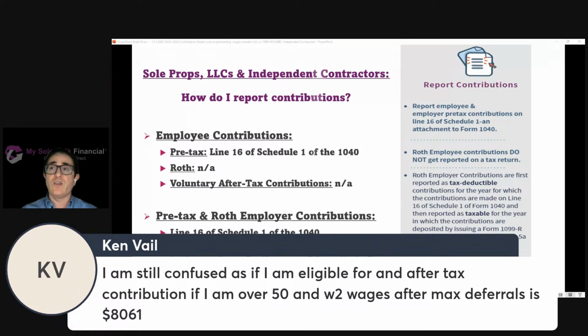Here, their wages are less than the overall limit. Plus, you've got to make sure that the sum of all the contributions that you make, right, employee plus after-tax, doesn't exceed the lesser of their W-2 wages or the overall limit. So in short, they'd be able to contribute that additional amount, $8,000, as a voluntary after-tax contribution. Assuming they have a plan like ours that allows it, they'd have to put the voluntary after-tax contribution into a separate voluntary after-tax account. They would have time to do that, right? Because it would have to be made by their business tax return deadline, including extension. Then they can move it from the after-tax account to the Roth account.